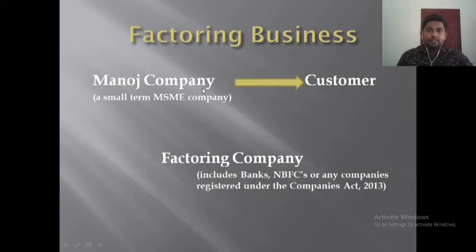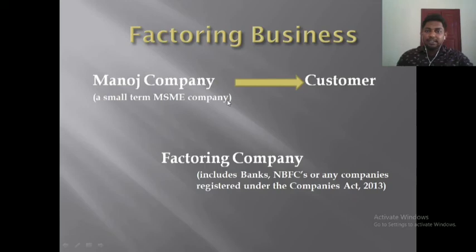So within 6 months, if Manoj company wants that 100 rupees, or has a necessity to buy some other goods and has a shortage of funds, at that time Manoj company can approach the factoring company. Upon receiving that invoice, this factoring company will deduct 3 rupees, and they will return 97 rupees to the Manoj company.